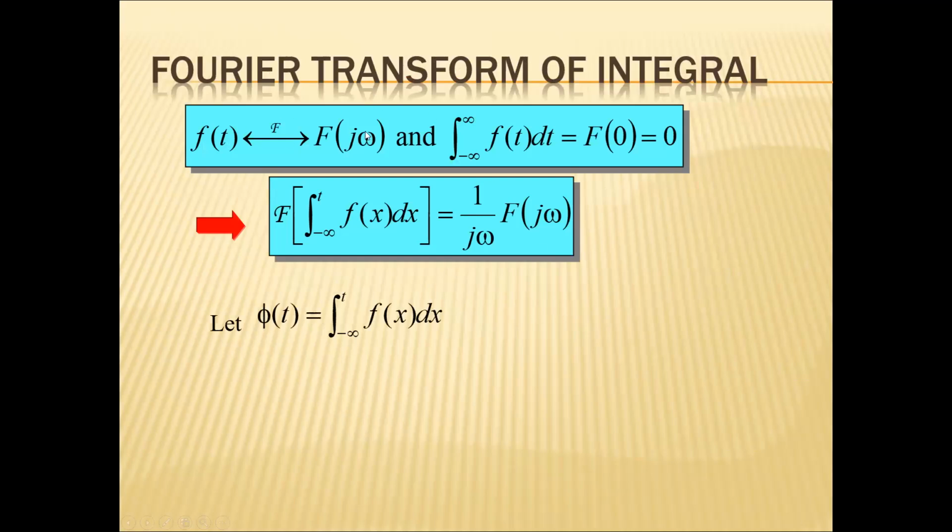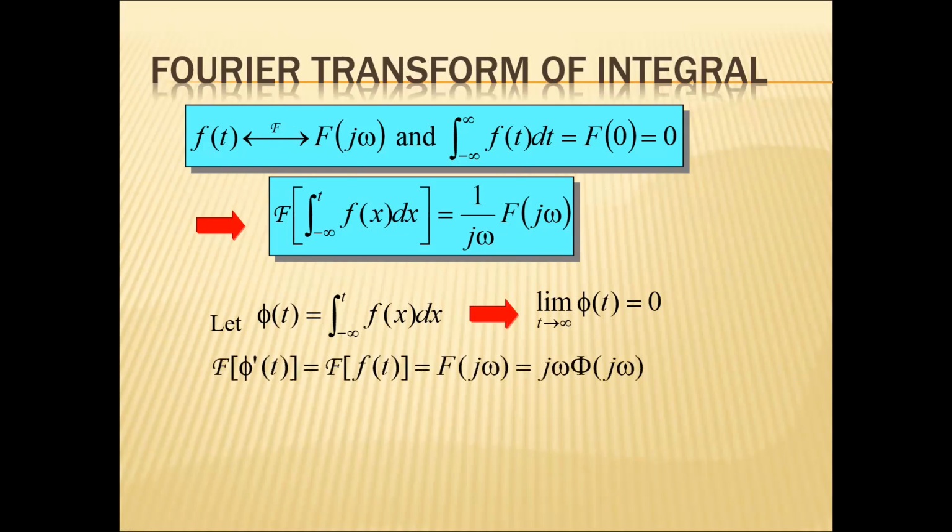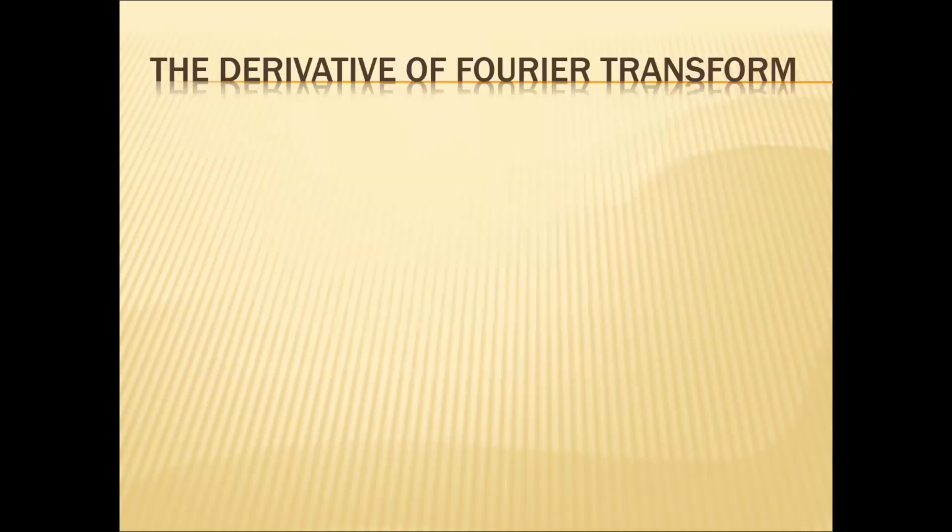Similarly, the integral property can be calculated. Fourier transform of f of t equal to F of omega. Fourier transform of integral from minus infinity to t of f of x dx equal to 1 by j omega into F of omega. So here I am assuming phi of t equal to integral from minus infinity to t of f of x dx, and limit t tends to infinity phi of t to be 0. So Fourier transform of f of t equal to F of omega, and Fourier transform of phi dash of t equal to j omega into phi of j omega. So phi of j omega equal to 1 by j omega into F of j omega.